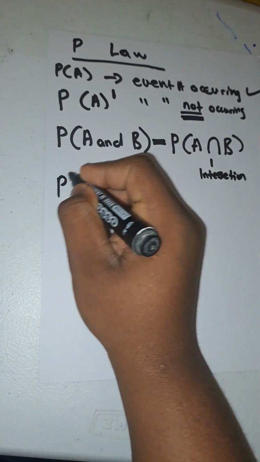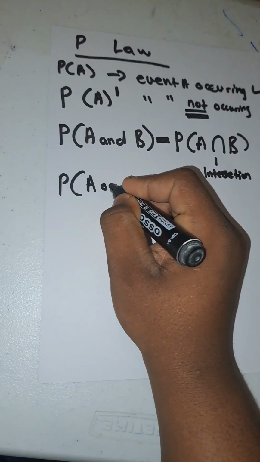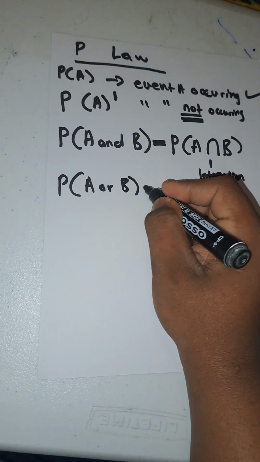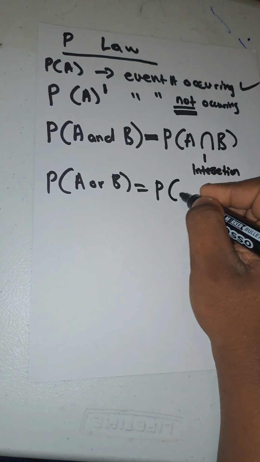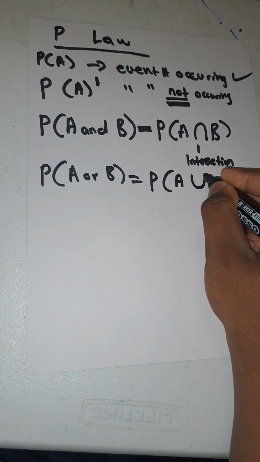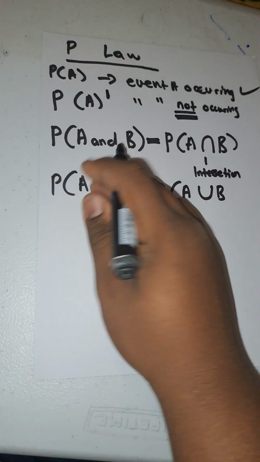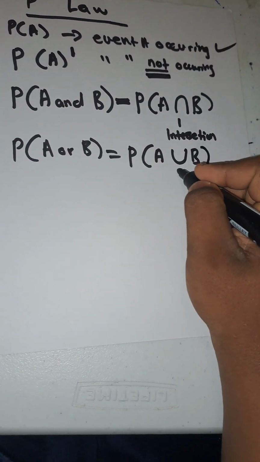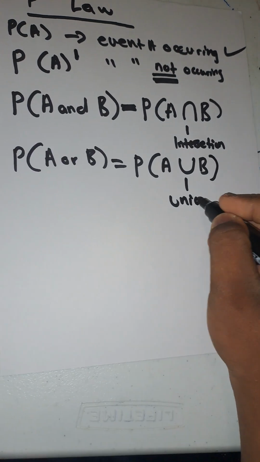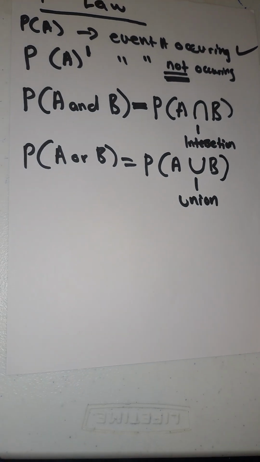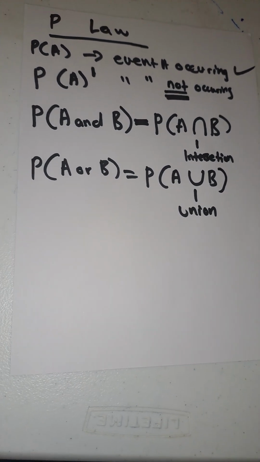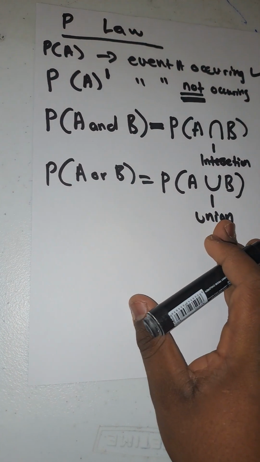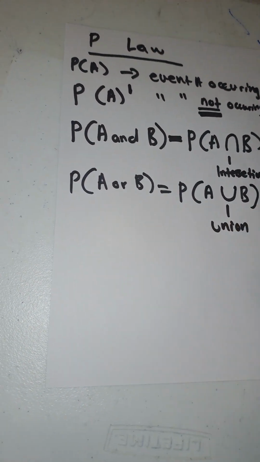So you have now this one, A or B. This one is P of A, but this one is now like this. This and this are the same thing, just that they are represented in different ways. But what does this thing mean? This one means union. It basically means union. It is just or. Okay, just like that.